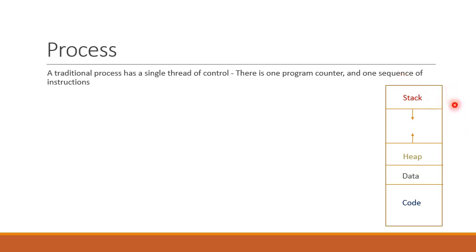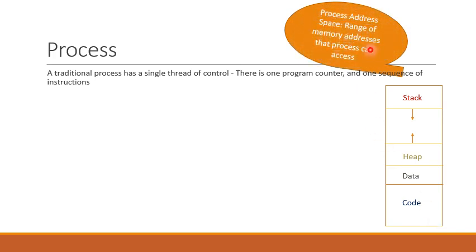This figure shows the address space of a process. An address space can be defined as range of memory addresses that process can access. In other words, address space is a memory region that is owned by a specific process. The address space can be further divided into 4 different sections: stack section, heap section, data section, and code section.